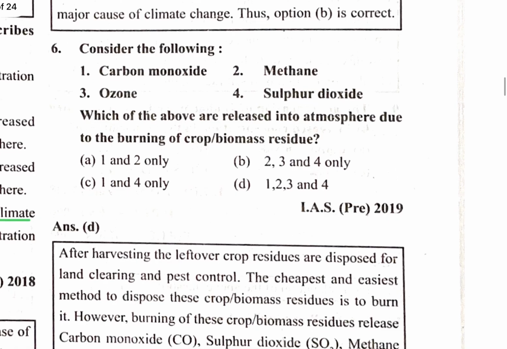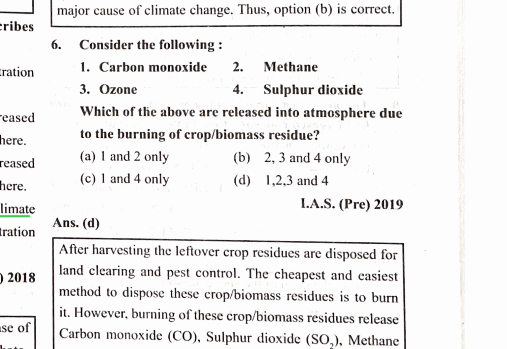Consider the following: carbon monoxide, methane, ozone and sulfur dioxide. Which of the above are released into the atmosphere due to the burning of crop biomass residue? This is one of the important questions. What is released during burning of crop residue? Carbon monoxide, because unburned residue generates carbon monoxide. Methane is also released, because paddy is one of the most responsible for methane release. Ozone is also released, and sulfur dioxide. So all of the above is the correct answer.